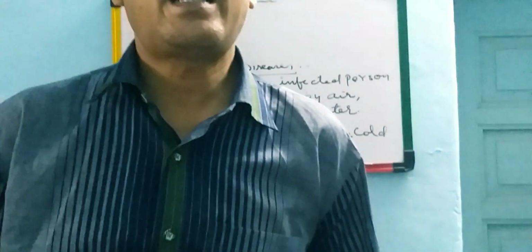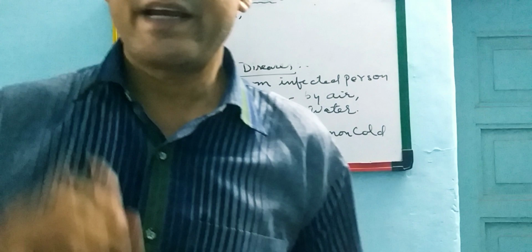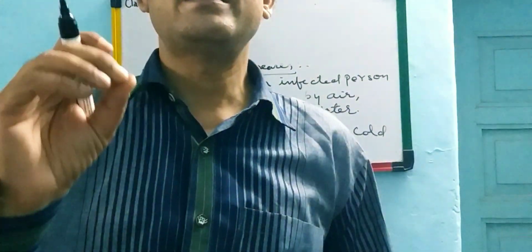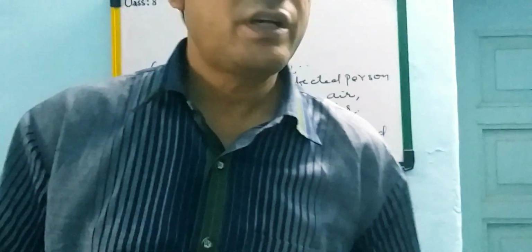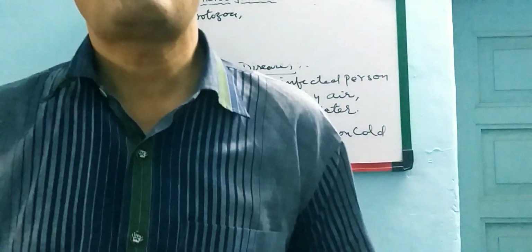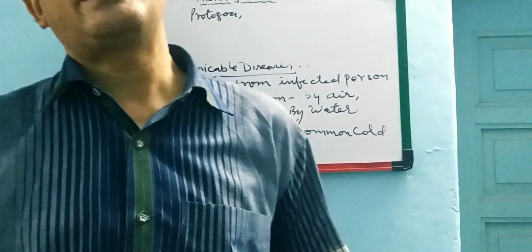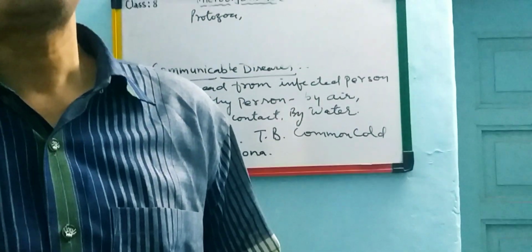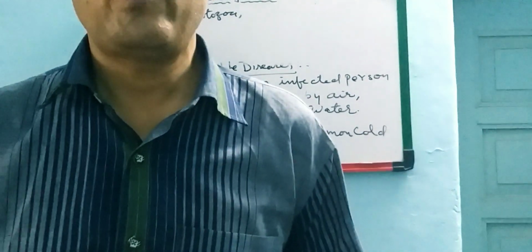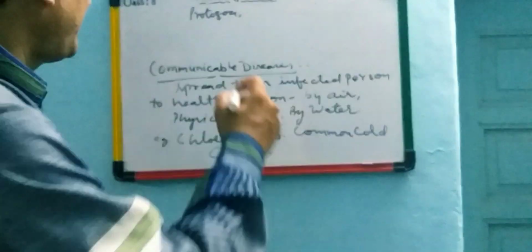Some diseases are spread through insects and animals. There are some insects and animals which act like carriers of these disease causing pathogens, and these animals are called vectors. What are they called? Vectors.